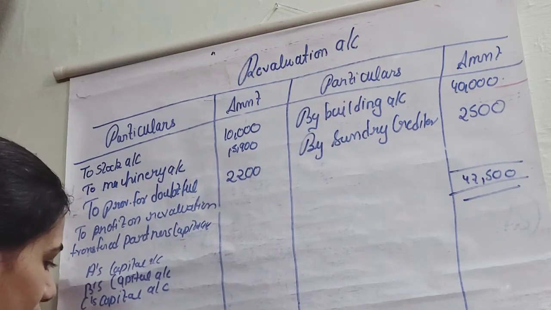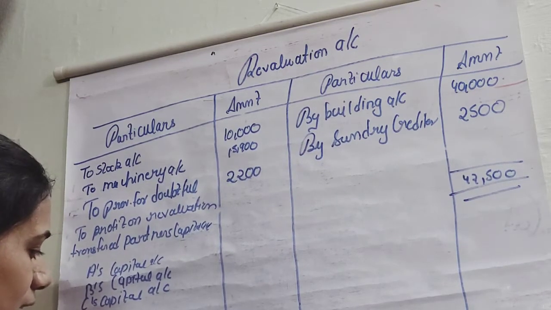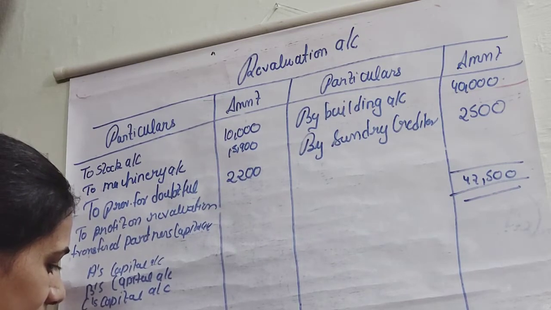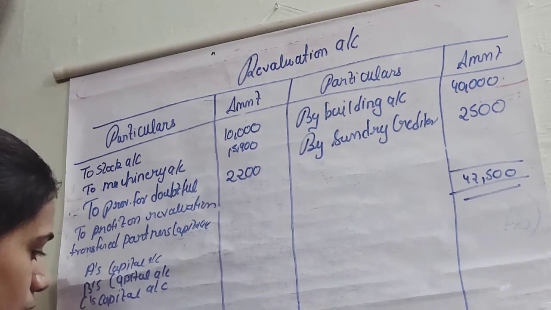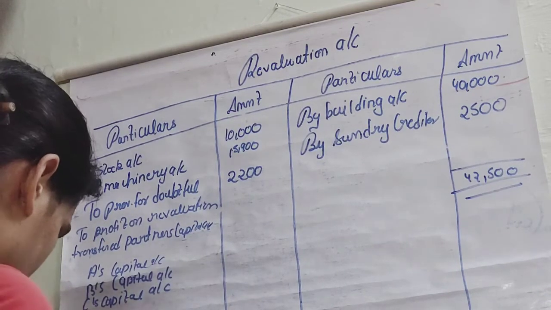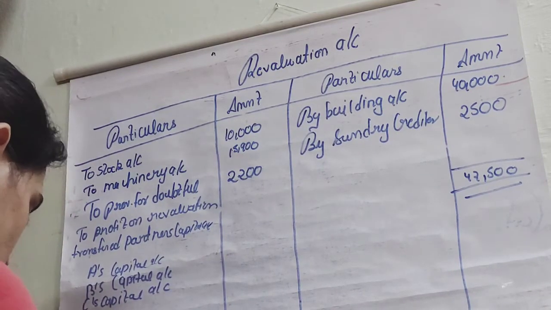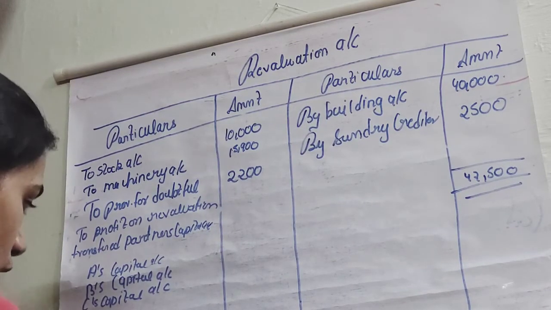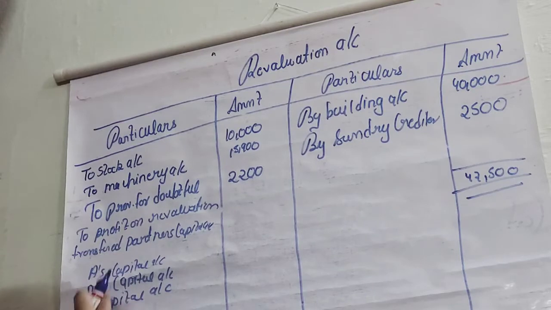Now we have here 42,500. So we will deduct it and you will get 14,400 as a profit.